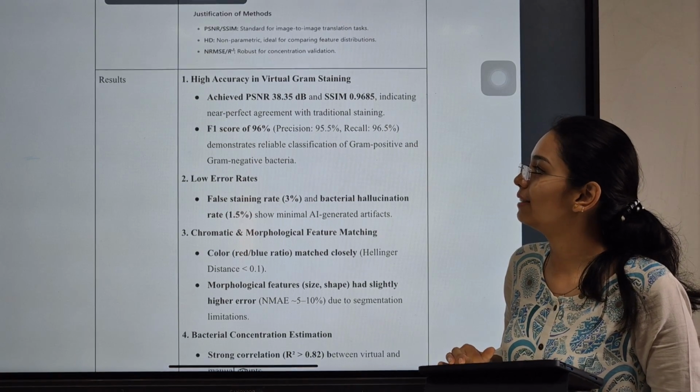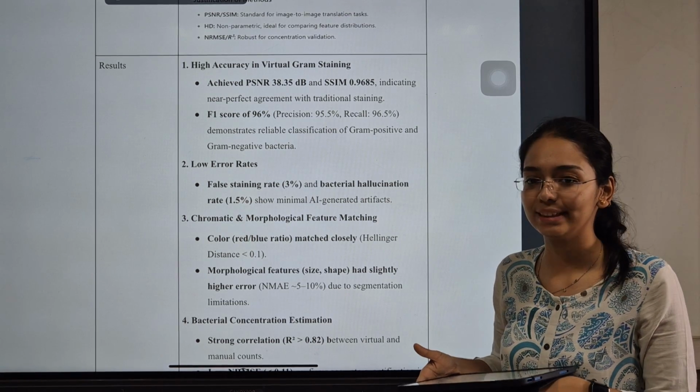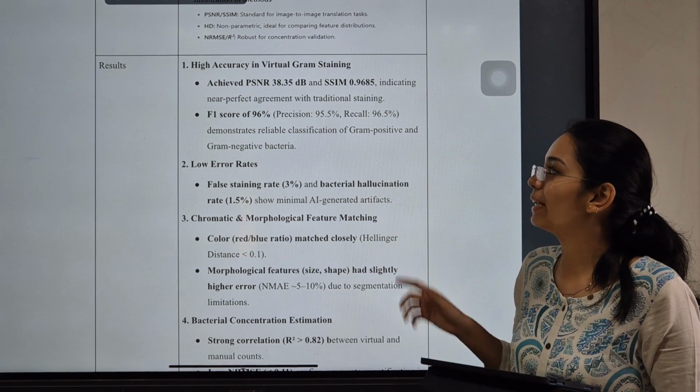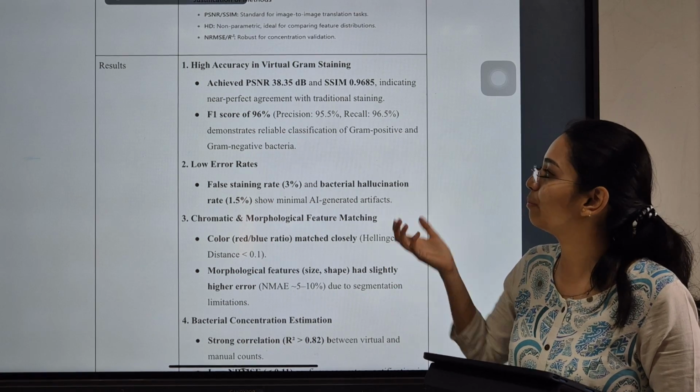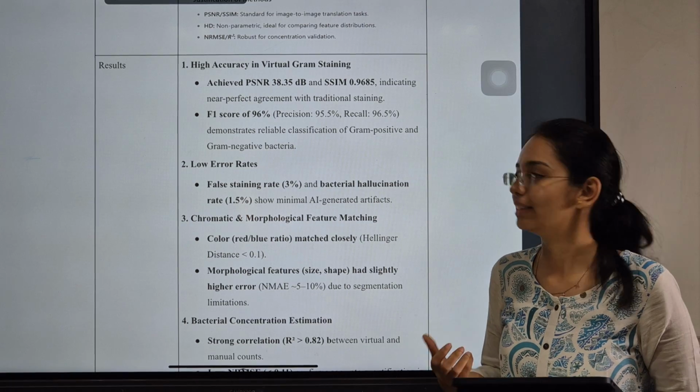The results stated that there was high accuracy in virtual gram staining. It achieved a PSNR of 38.25 dB, which indicates a near perfect agreement with traditional staining.